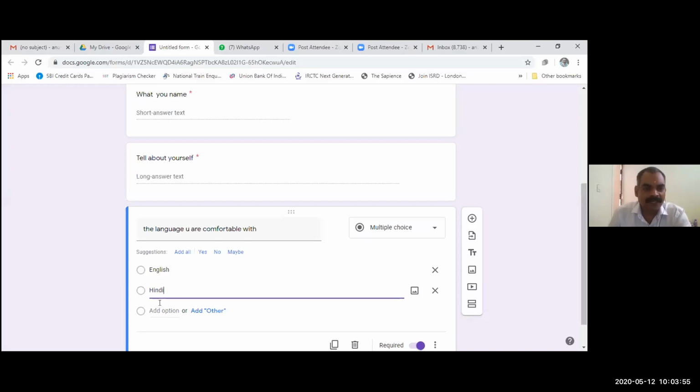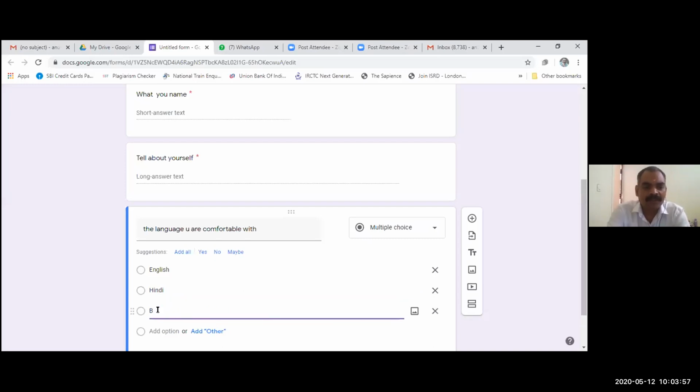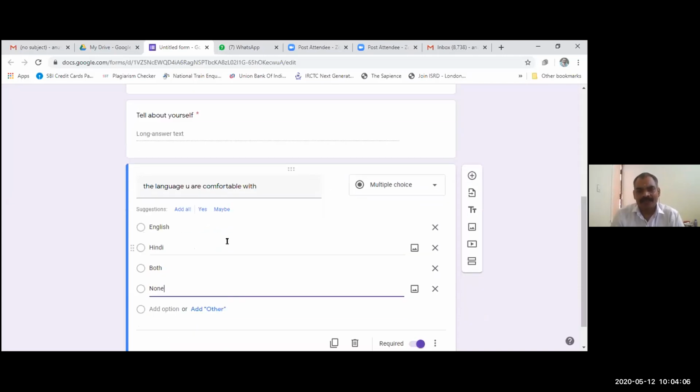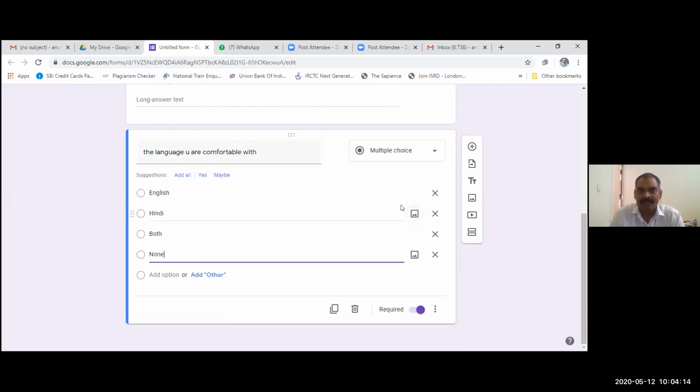In option 3, I will write both. And in option 4, I will write none. So this is a multiple choice question in which the participant or the respondent can select any one of the answers.